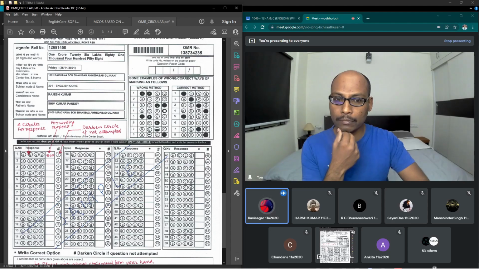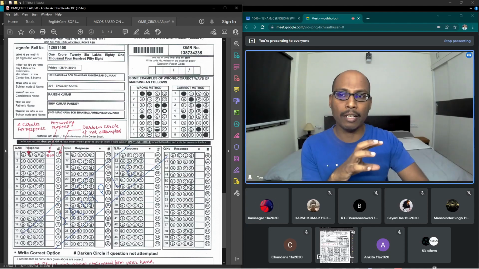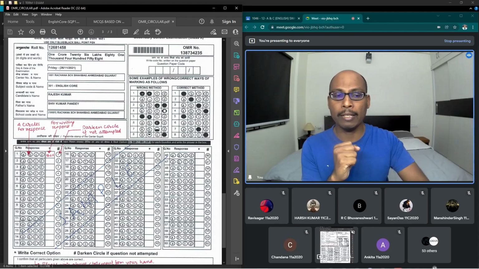And if we are completely sure that this is the right answer, we'll write that option in the box provided next to the options. And if we are not attempting the question, we'll have to darken that very circle of the question. Good, very good. Anybody has any doubts with this marking of answers? Anybody has any doubt?